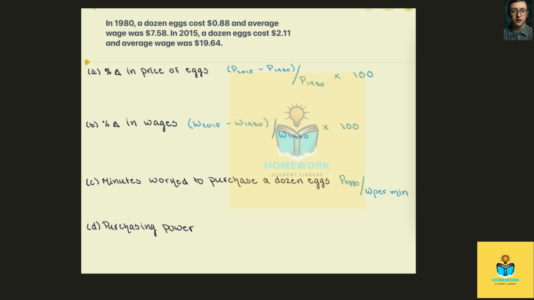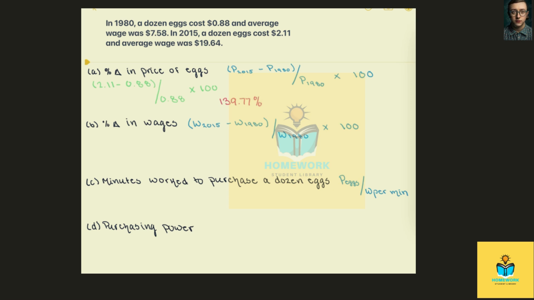And you can see written in blue, I've got the formulas that we're going to be using. So let's start here. We've got the price in 2015 for a dozen eggs, which was $2.11. We're going to subtract from that the 88 cents that a dozen eggs cost in 1980, and that gets divided by that 88 cents. We then multiply all of that by 100, and what we get is that the percentage change is equal to 139.77%. That would be an increase in the price.